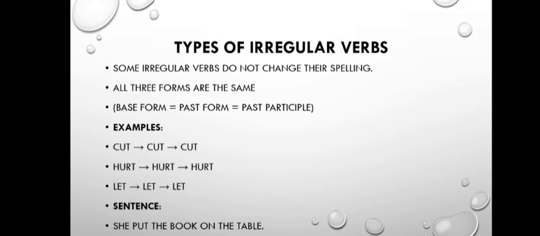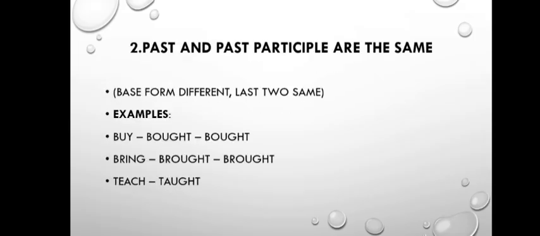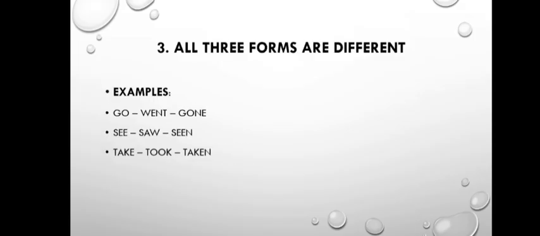Some irregular verbs do not change their spellings. For example, cut, cut, cut. The base form, past form, and past participle. There is no change in their spelling. The second group is past and past participle are the same, but the base form is different. As you can see in the example, buy is the base form and it is different. Bought and bought, these are past and past participle and they are the same.